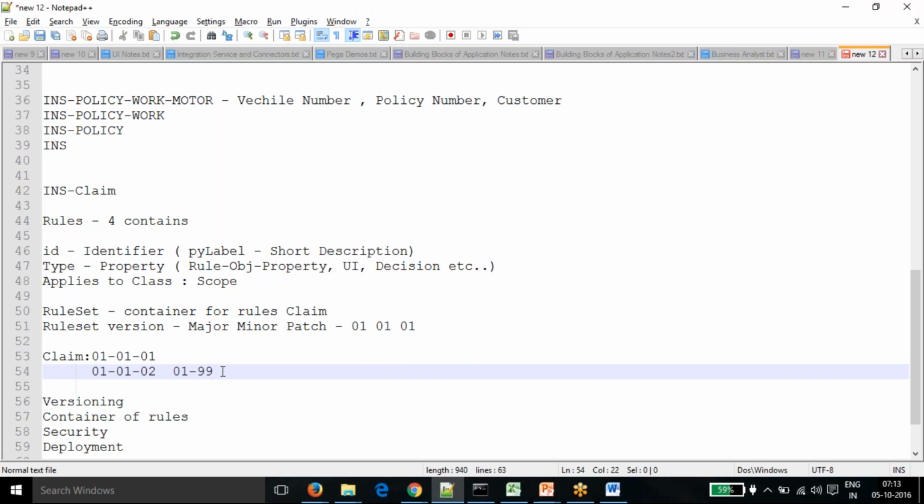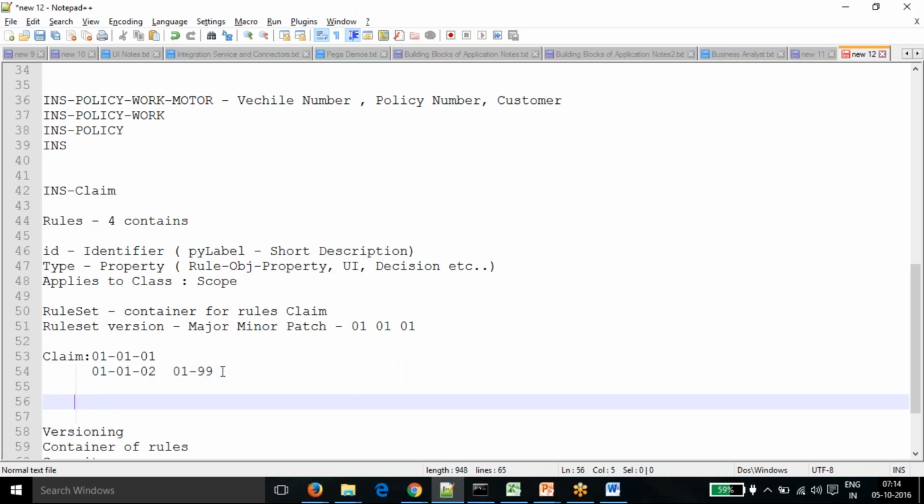In Pega, if you are making changes into the same rule set, patches keep increasing, say 0.70, or you have reached 99 itself. After that you need to go for the next version, in the minor. In that scenario Pega provides a different functionality that we call skimming.